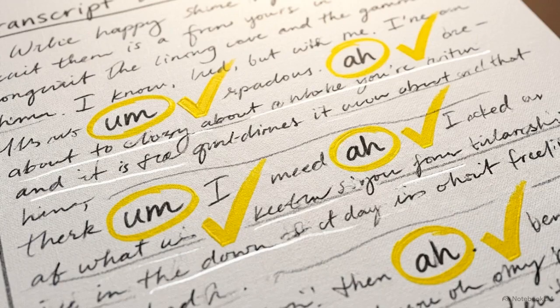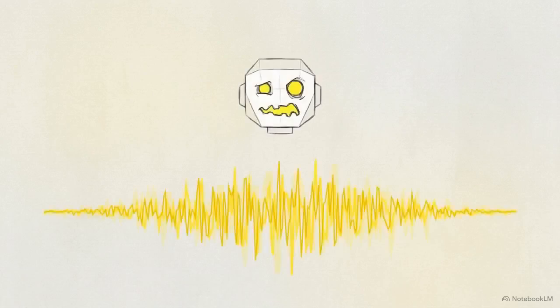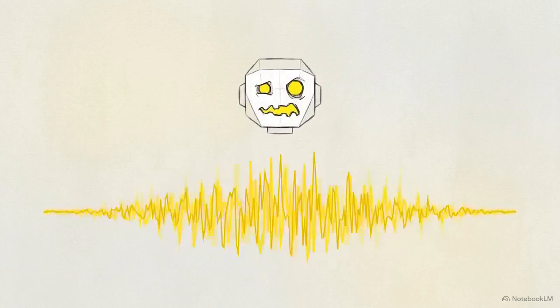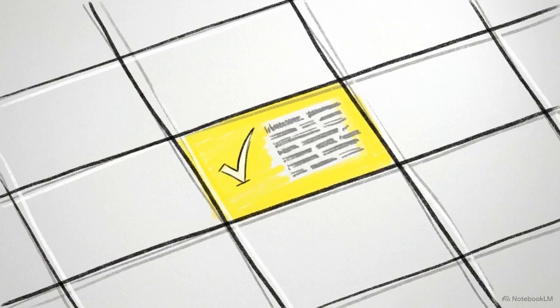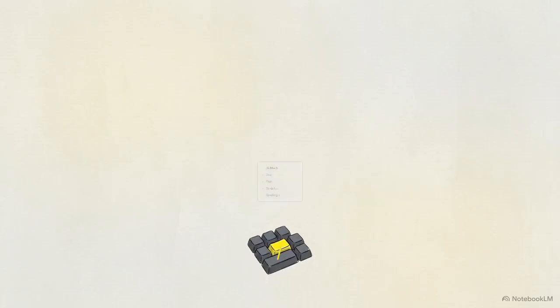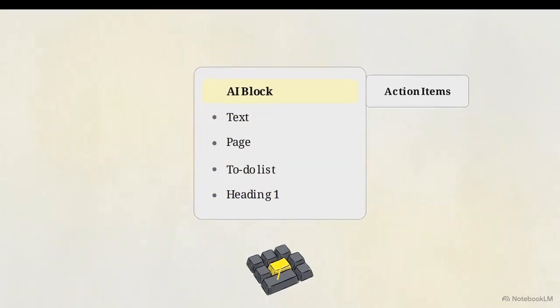Step 1 is to paste the raw, unedited audio transcript directly into a blank Notion page. Leave the colloquial ums and ahs exactly where they are. Do not worry about formatting or removing conversational filler at this stage. While the formatting is irrelevant, high-quality source audio leads to better AI recognition and significantly improves the baseline accuracy of the output. Next, use the / key to bring up the command menu and select the AI block.